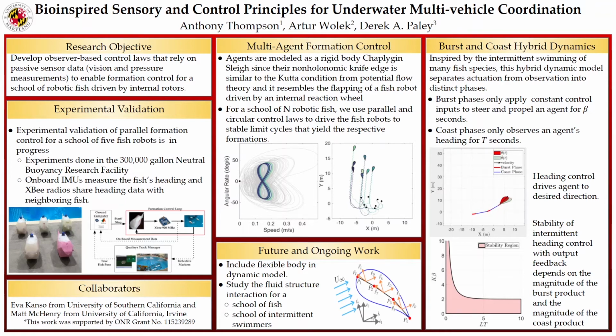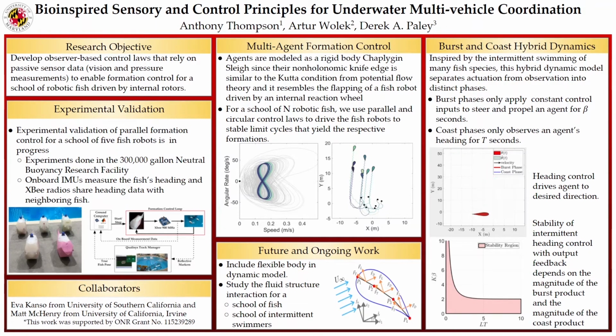To illustrate what this looks like, this video here shows a single agent intermittently swimming to some desired direction. Here, the pulsating arrow is the agent's velocity, the red dashes represent the burst phase, the blue dashes are the coast phase, and the gray face is the observed heading during both phases.